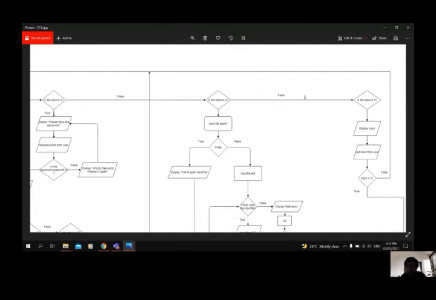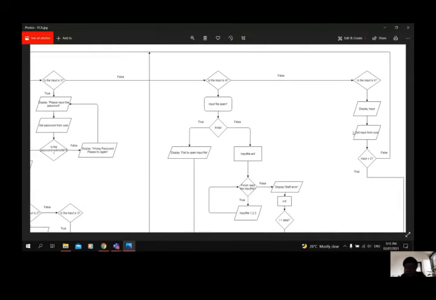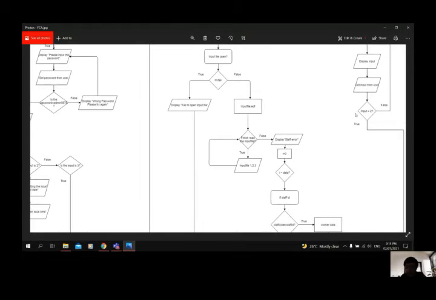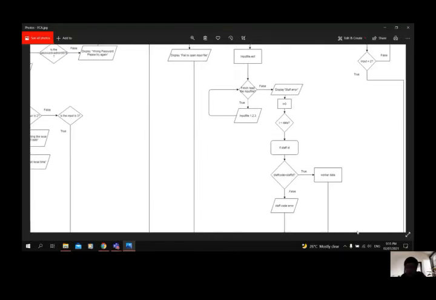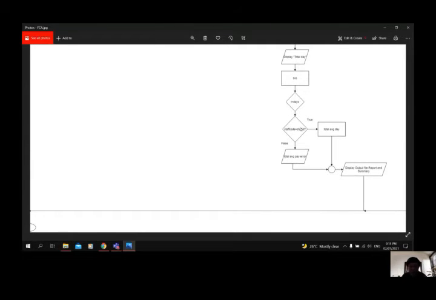If the user selects number 5, which is exit, first the system will display a sentence to require the input from the user. After that, the system will check whether the input is true or not. If the input is not true, the system will go back to the main function. If the input is equal to 2, the system will end. So this is our program flowchart.